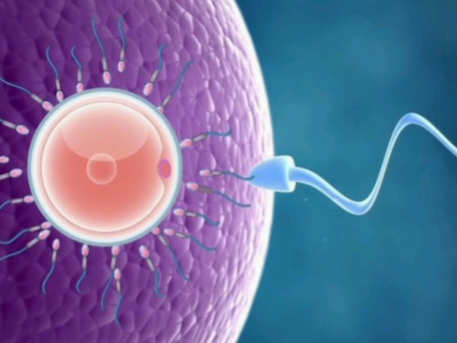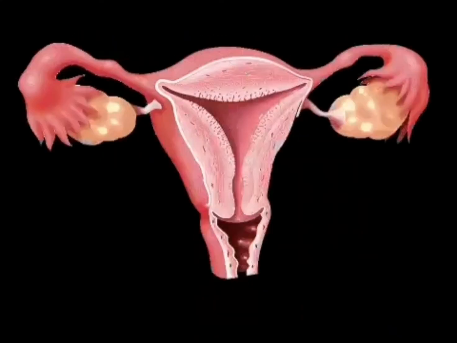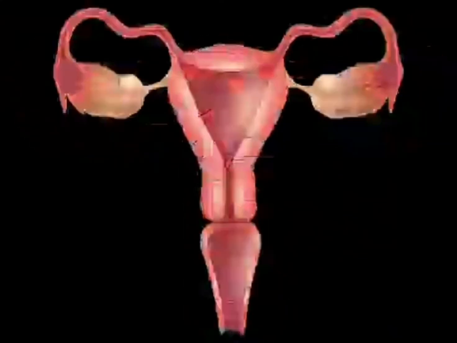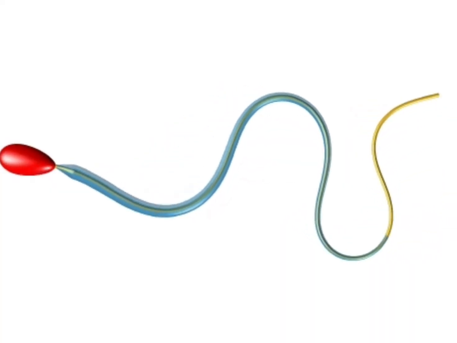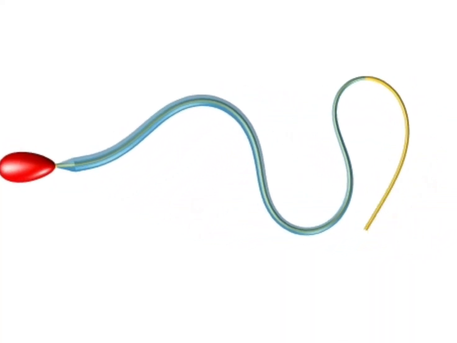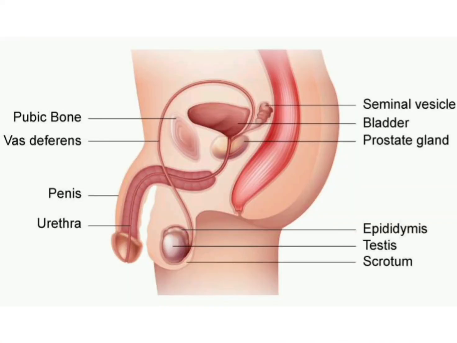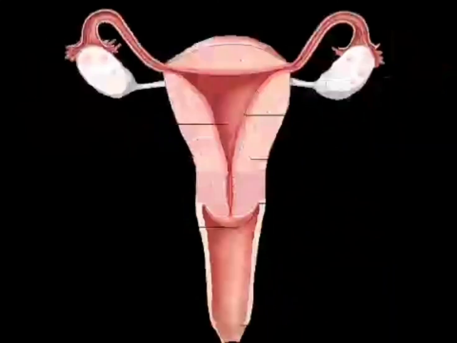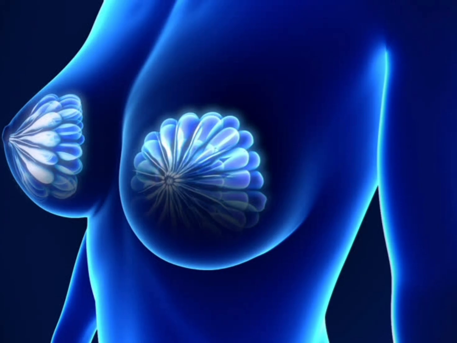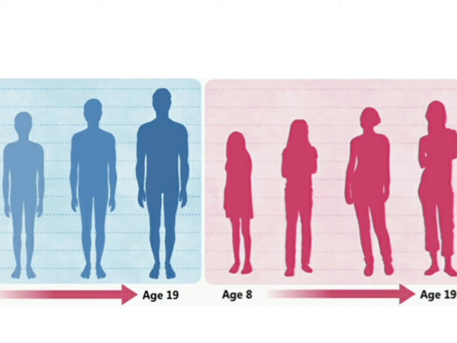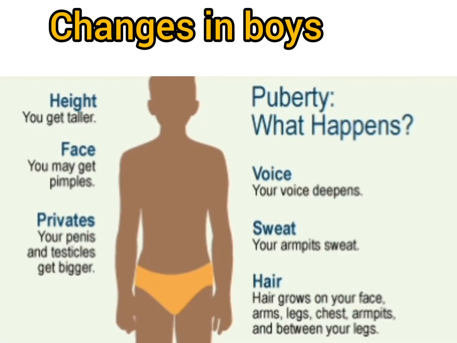Now, what is the requirement of the special organs? The organ for the actual transfer of germ cells, that is the sperm, into the body of the female individual is an erectile organ called the penis in the male, while the organ which can carry the baby inside the body is called the uterus, and the organ to feed the young ones after birth is the mammary gland, which is the breast.